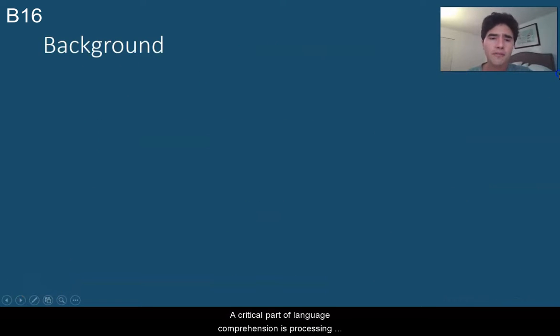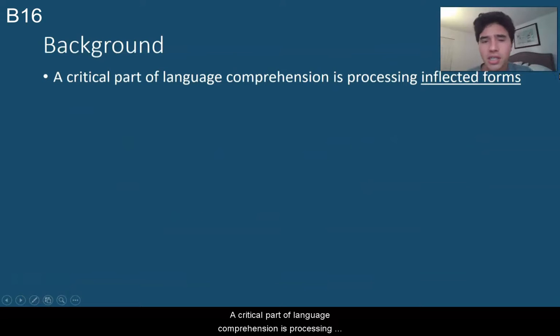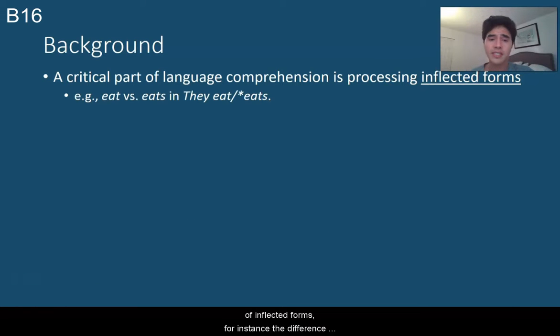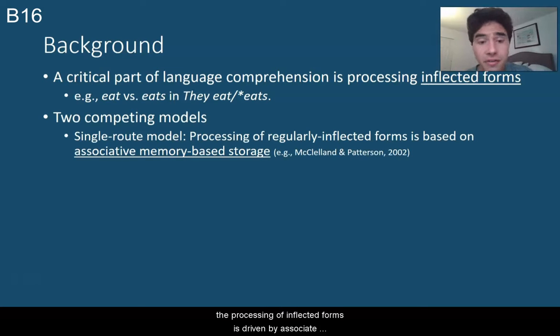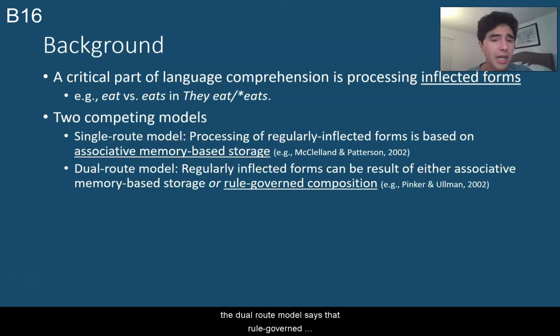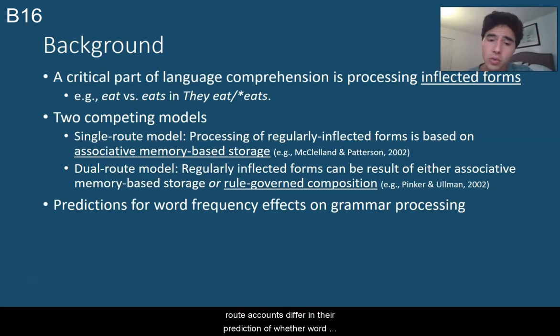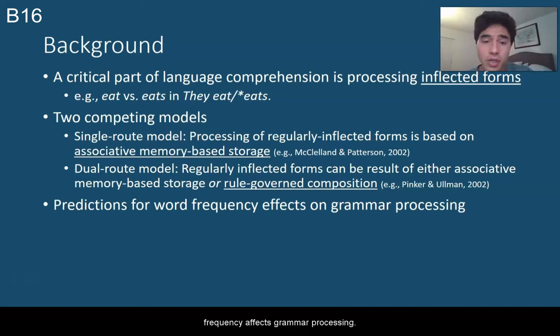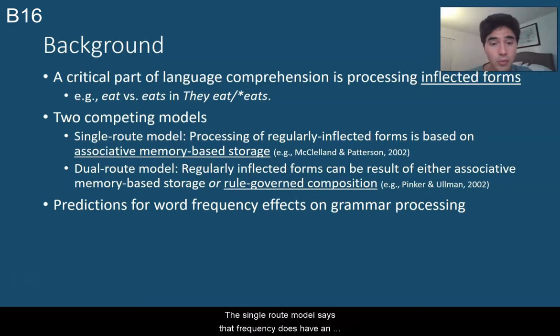A critical part of language comprehension is processing of inflected forms. For instance, the difference between eat and eats in a sentence like they eat versus they eats. The single root model says that processing of inflected forms is driven by associative memory-based storage. By contrast, the dual root model says that rule-governed composition is a possible alternative to retrieval of stored forms. The single root and dual root accounts differ in their prediction of whether word frequency affects grammar processing.